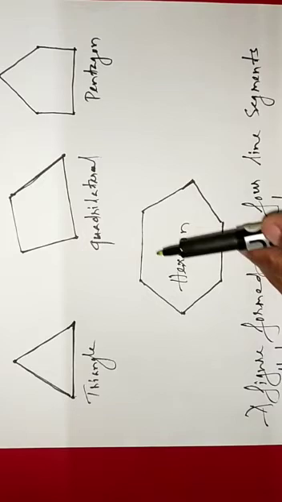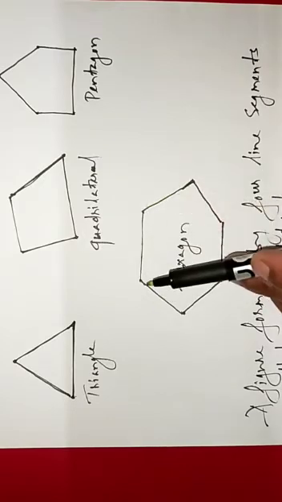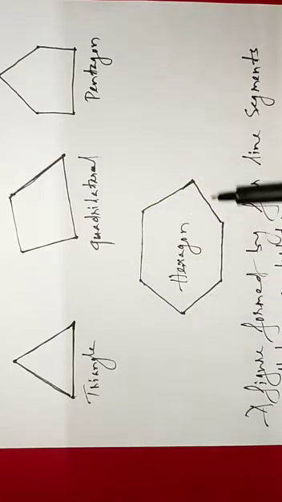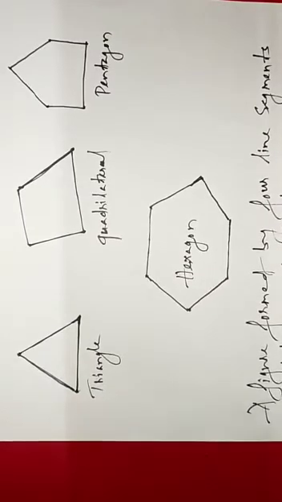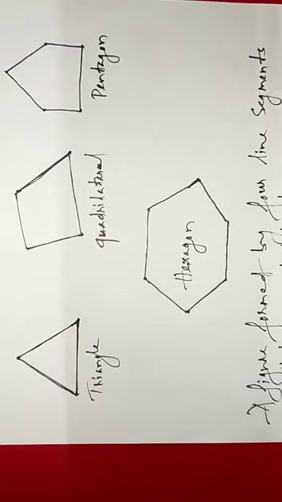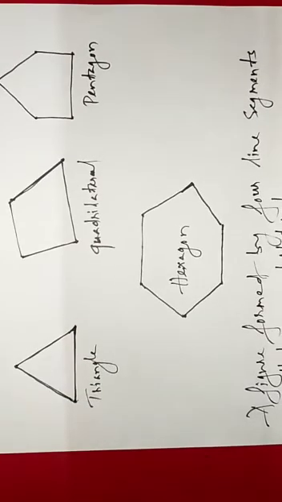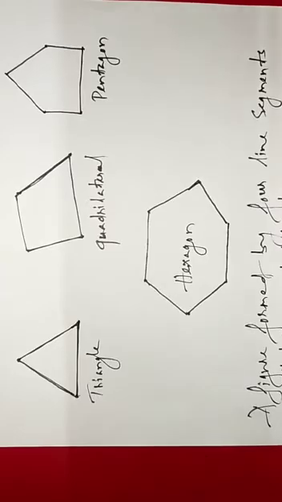Here you can see this one, 1, 2, 3, 4, 5, 6. Six line segments. So this figure is said to be a hexagon. So we can say a polygon with 3 sides is said to be a triangle. A polygon with 4 sides is said to be a quadrilateral. A polygon with 5 sides is said to be a pentagon. A polygon with 6 sides is said to be a hexagon.